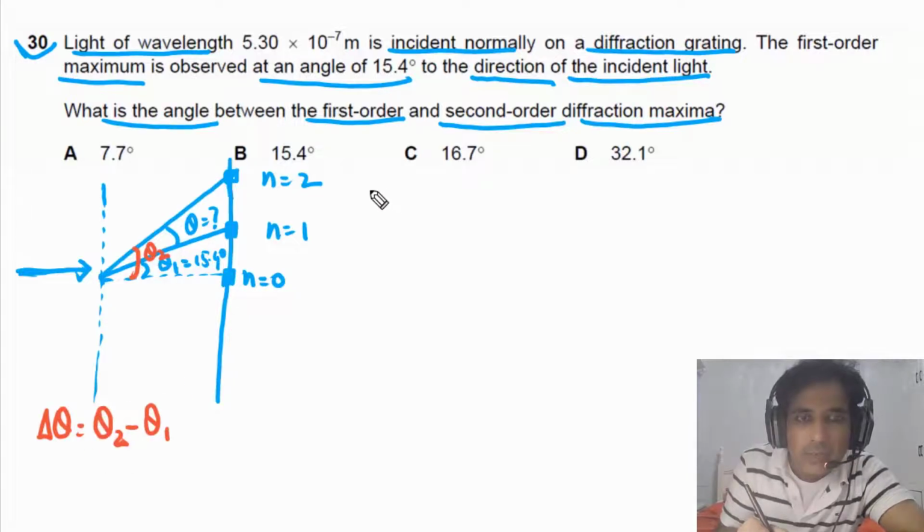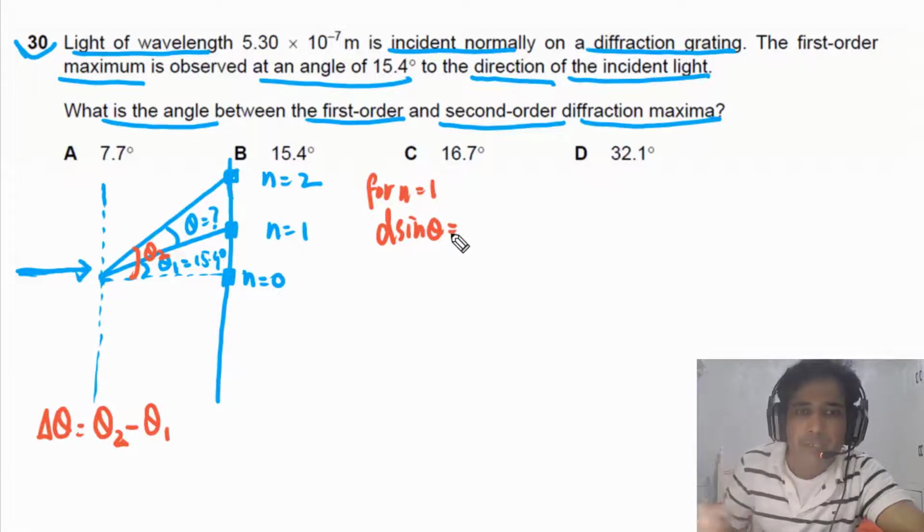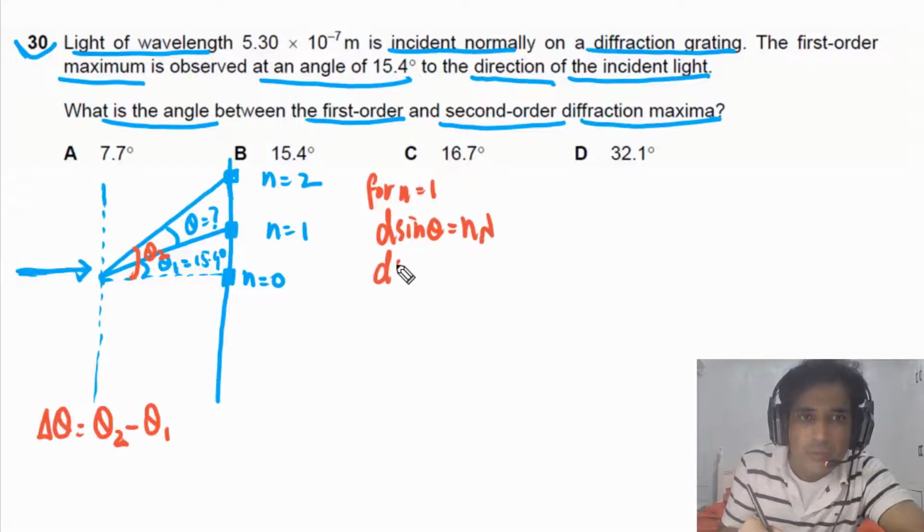We can write down for n is equal to 1. For n is equal to 1, we have d sine theta. This is the equation for diffraction grating: d sine theta is equal to n times lambda. But n is equal to 1, so we can say d sine theta is equal to lambda. We can say this is equation 1.